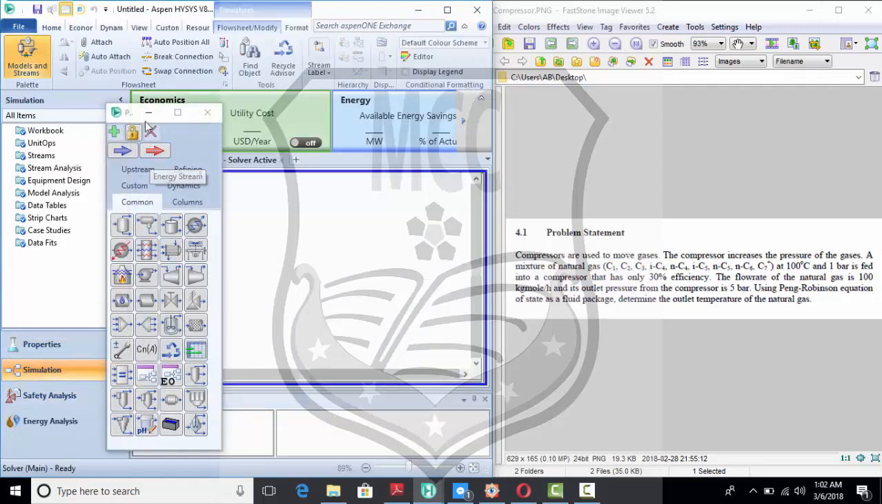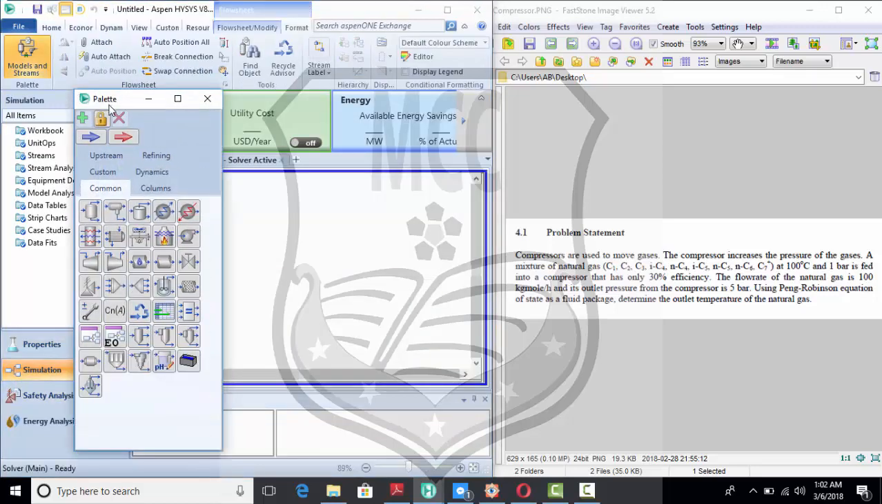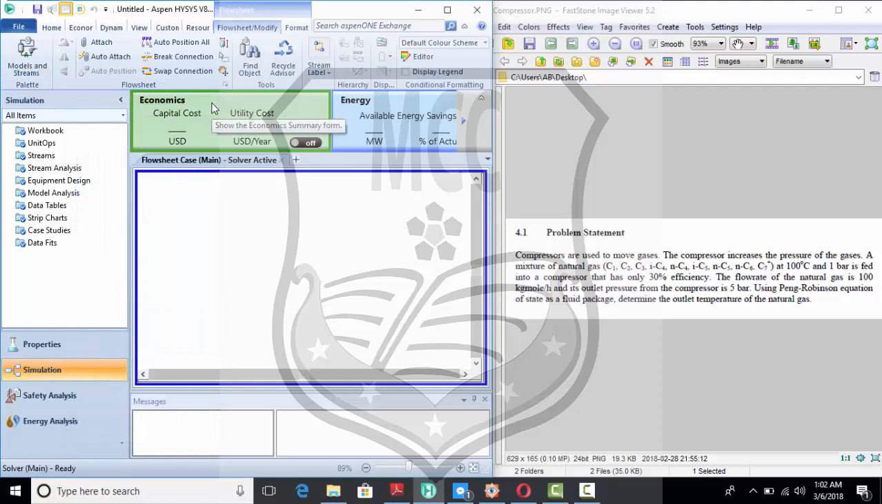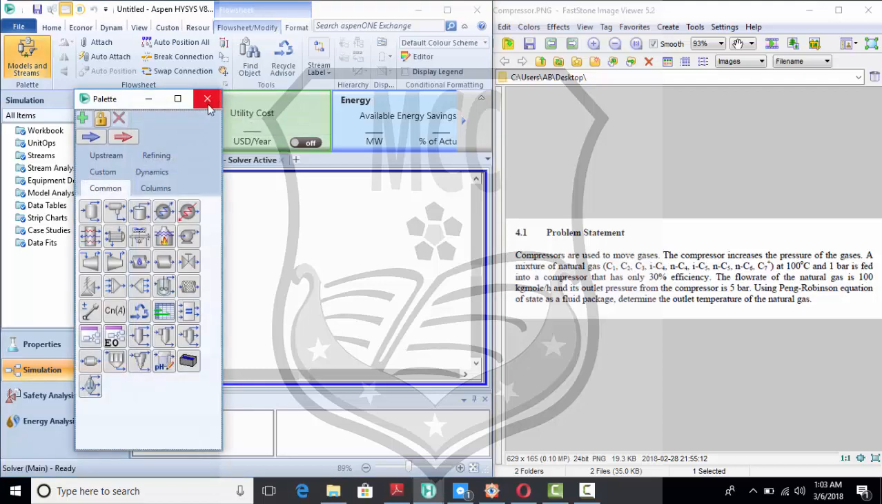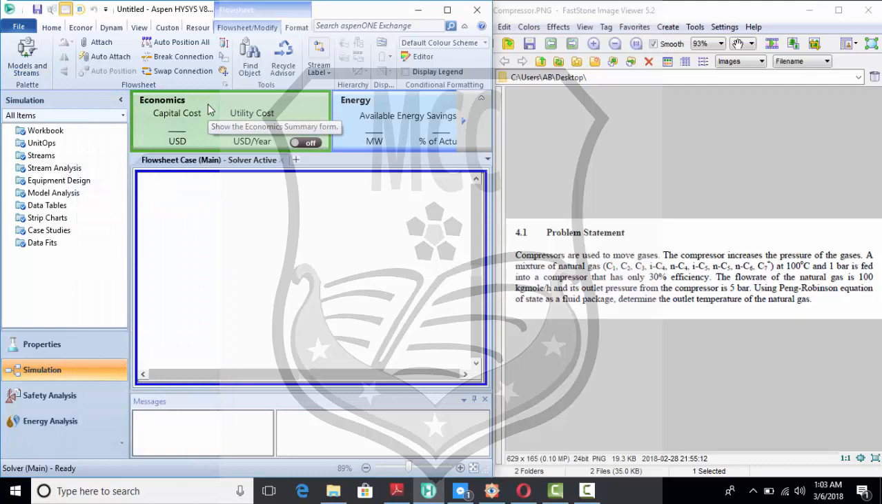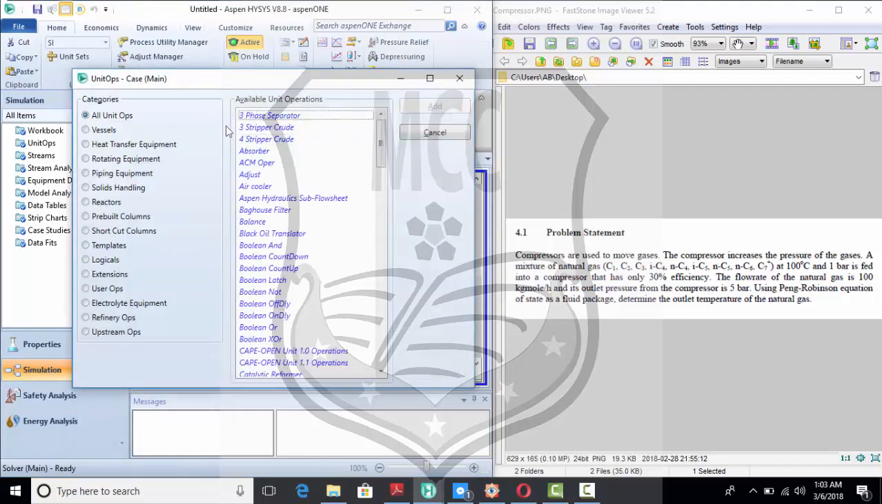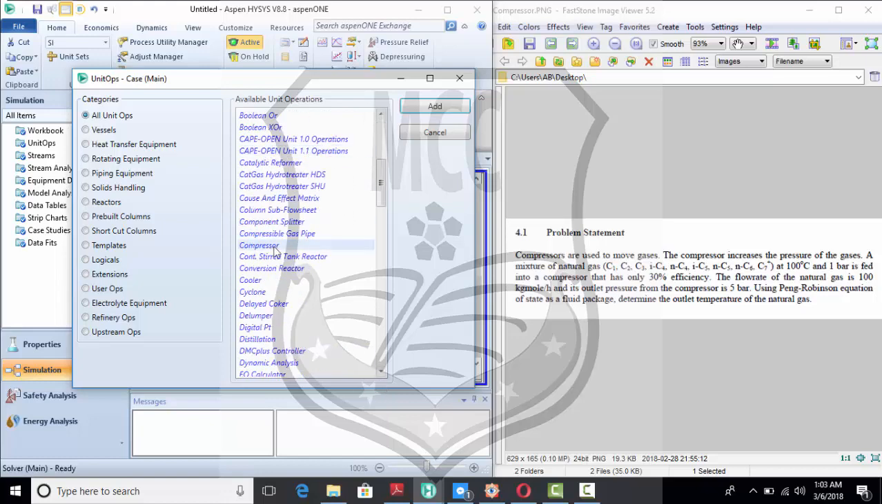Okay, we have a simulation tab here. Click on simulation, and if the palette is closed by mistake, what you need to do is just click on F4. It will bring it back, and you can press F12, which I prefer, to find the equipment I needed. So here we have a compressor.